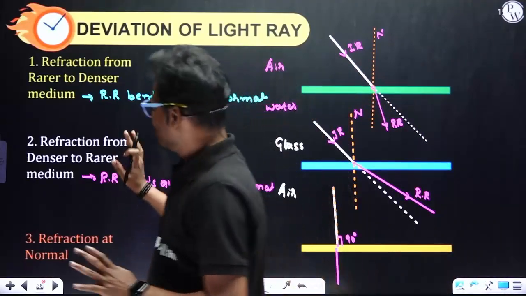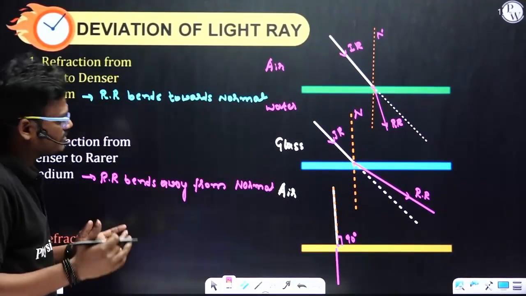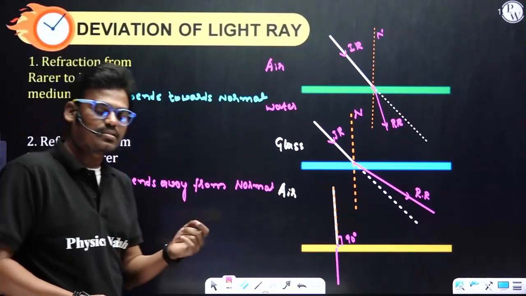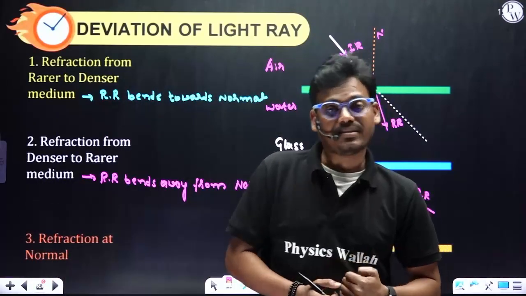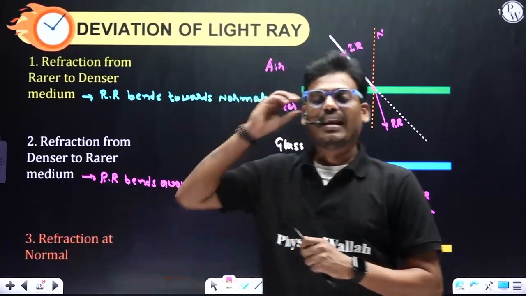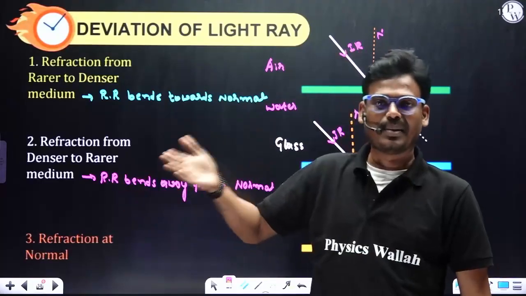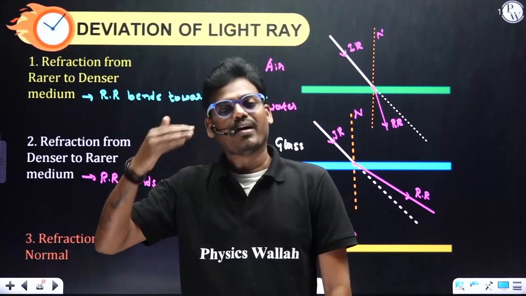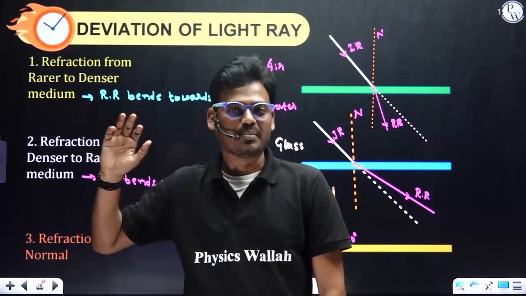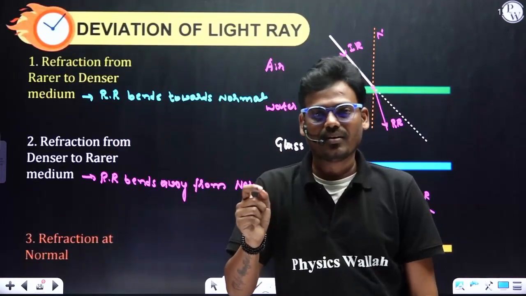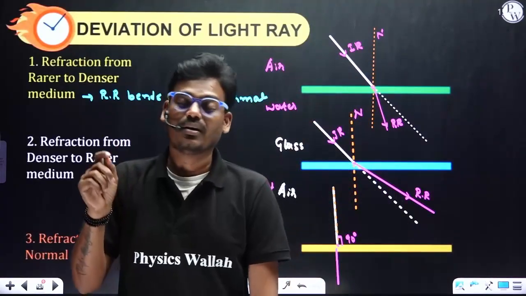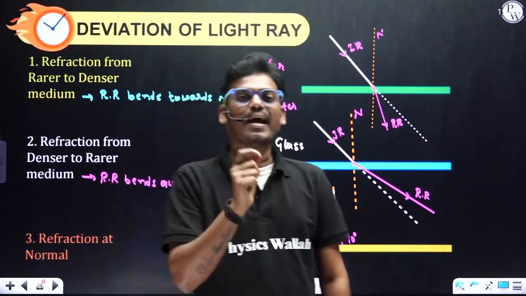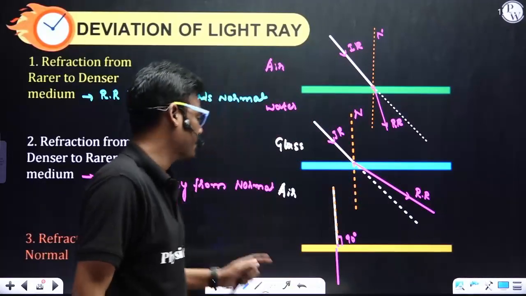Getting my point? These three conditions are very, very important. They'll ask you in a board exam: when a ray of light is traveling from rarer to denser medium, does the refracted ray bend away from or towards the normal? When a light ray travels from rarer to denser, the refracted ray bends towards the normal. When it travels from denser to rarer medium, the refracted ray bends away from the normal. And the condition where there is no change in the direction of the light is when the ray strikes the surface normally. That is nothing but 90 degrees.